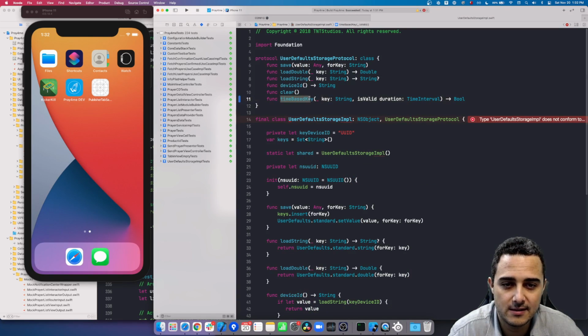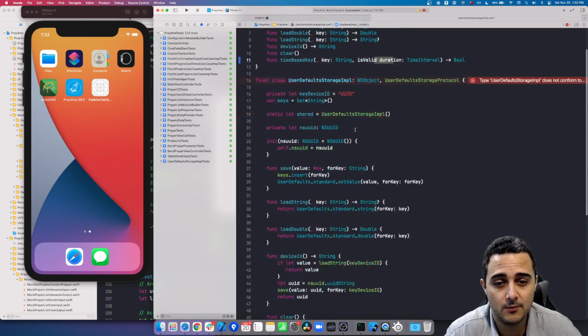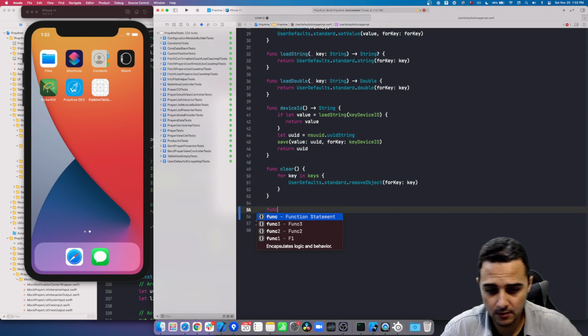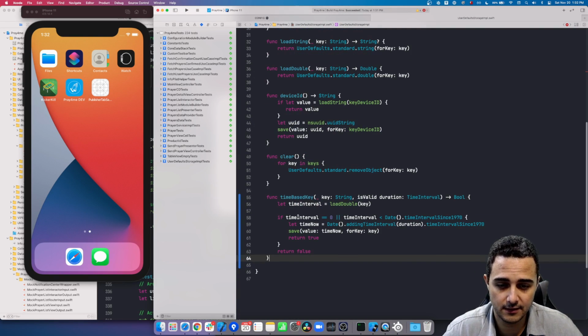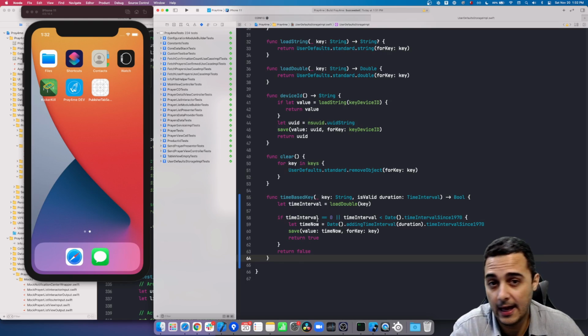We have time-based key. I got a key is valid. So I'm just asking, is this key still valid, or the time stored in this key is still valid? And here we will just bring this other function, which is, as you can see, a copy and paste from what we had in the presenter.